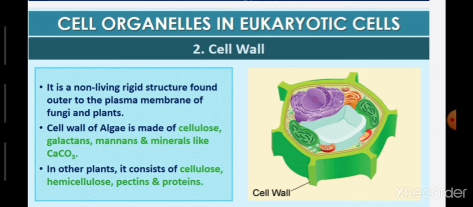Means that algae come in the plant kingdom, it is one of the divisions of the plant kingdom, and it has a cell wall made of cellulose, galactans, mannans and some minerals like calcium carbonate. Whereas the cell wall of the plants is made of cellulose, hemicellulose, pectins and protein, and in the diagram also this structure is shown which is known as the cell wall.